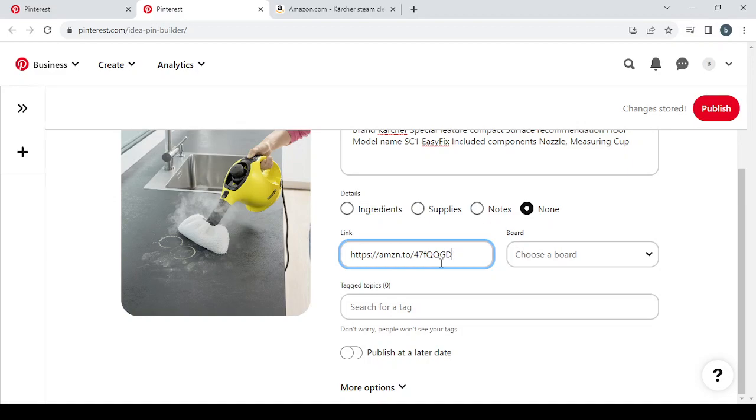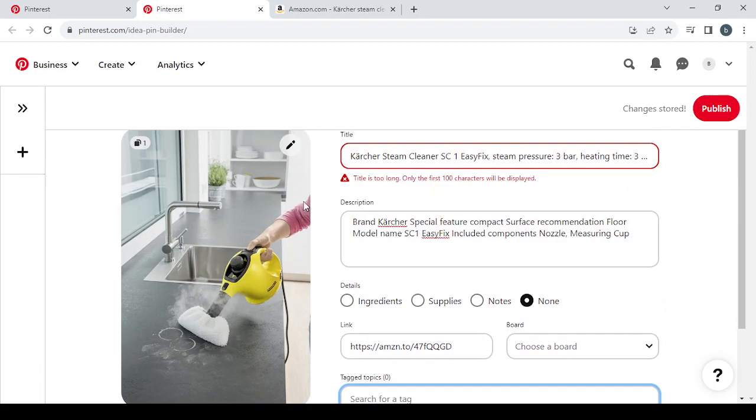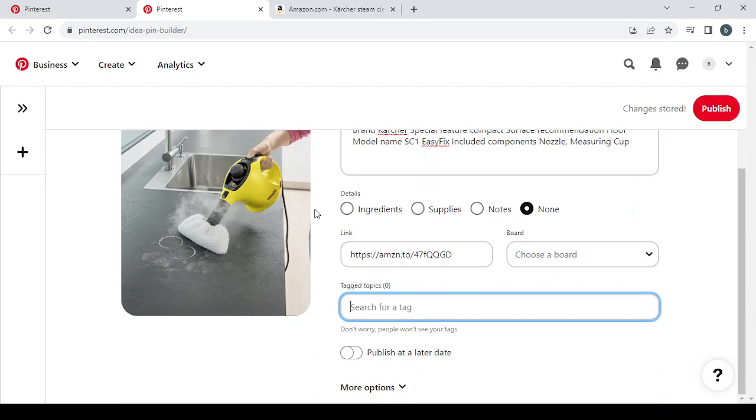It's where we can make this post work, or where we can fail this post, and it's adding the tags. So we need to add as many tags as we can, and we also need to add only the tags that are related to our niche or topic. That's to reach the right audience that is willing to pay for this product, and those who have a need for this product.